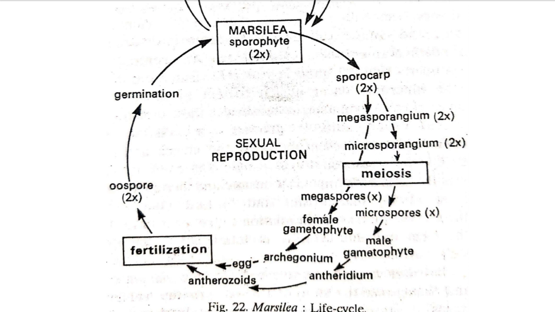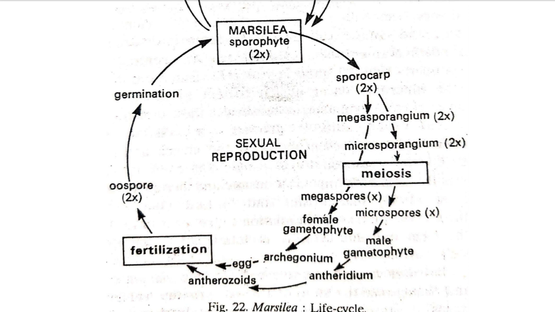The neck canal cells and venter canal cells degenerate, and a mucilaginous substance is formed. Due to the inner pressure of the mucilaginous substance, the cover cells, which form the mouth of the archegonium, become loosened. The mucilaginous substance comes out from the archegonium, and due to its smell, the sperms are attracted toward the archegonium. With the help of a film of water, the sperms migrate toward the archegonium and enter it. The male gamete and female gamete, both haploid, fuse, and the diploid zygotic condition is formed, and here fertilization is over.